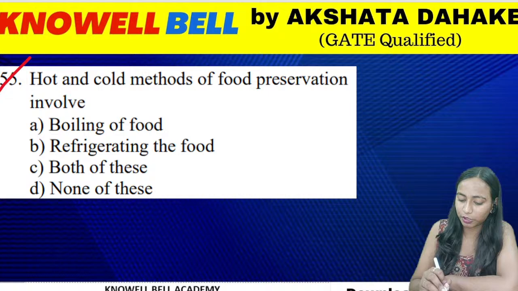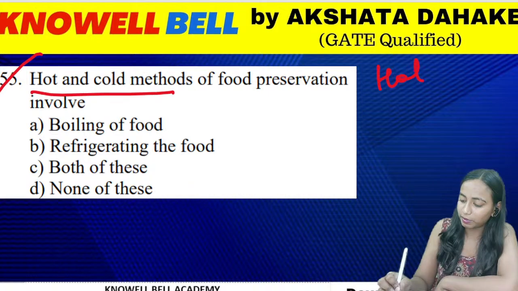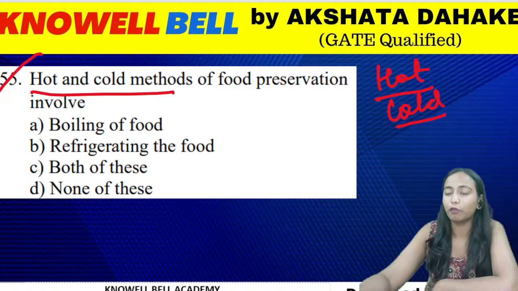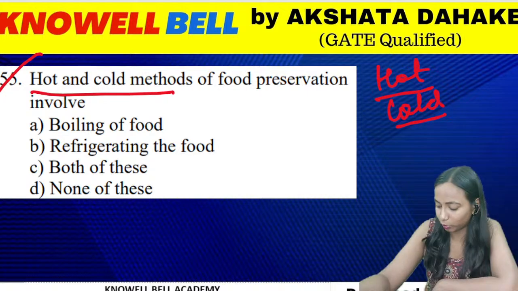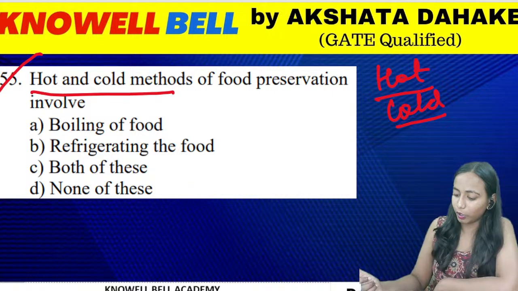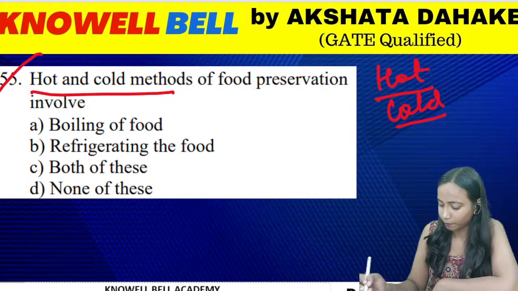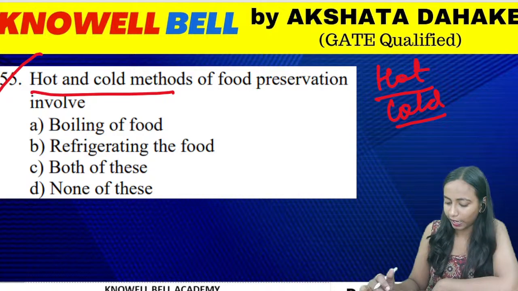Question number 55. Hot and cold method of food preservation involved. What happens in the hot and cold method of food preservation? What do we do in the hot and cold method? Boiling of food, refrigeration of food, both, or none of these. What is done in the hot and cold method?